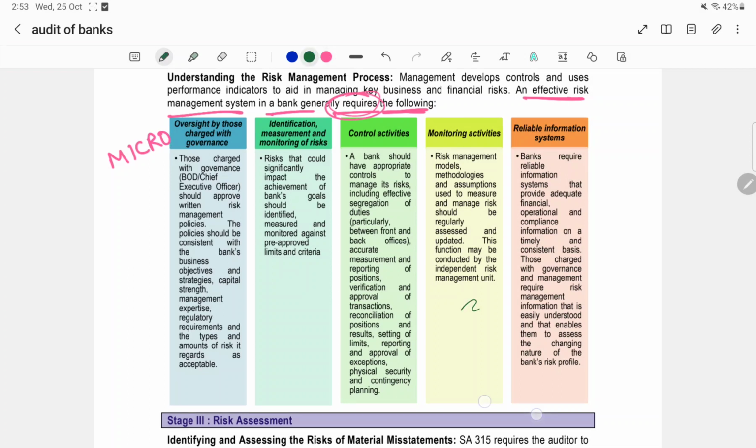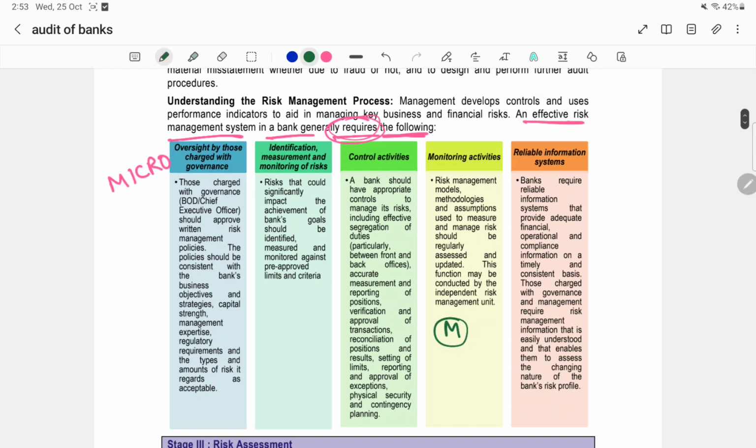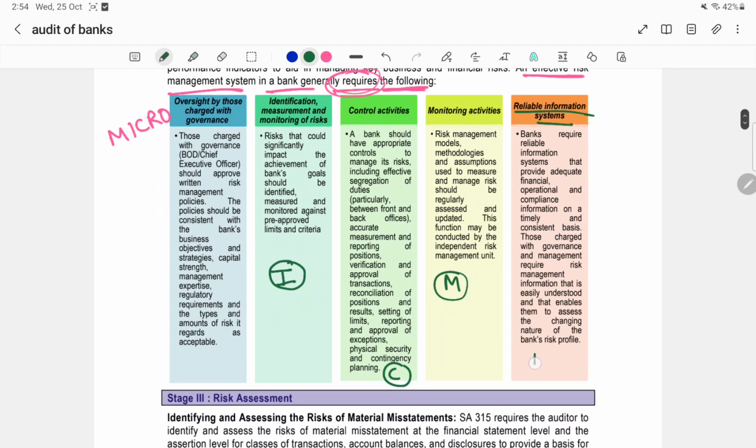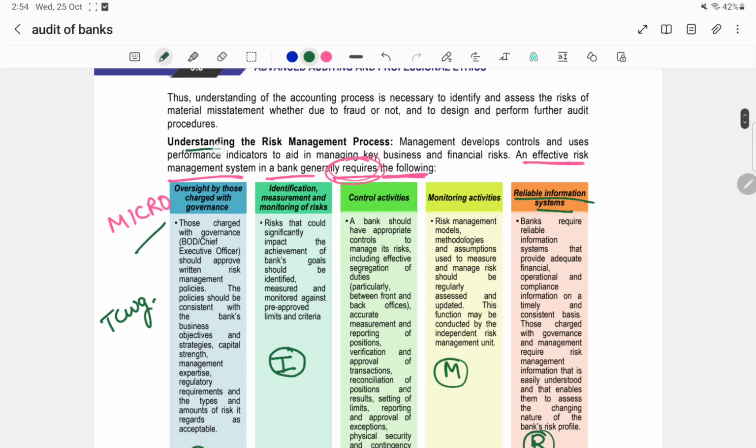MICRO. See, from M you can remember monitoring activities. Then from I you can remember identification, measurement and monitoring of risk. From C you can remember control activities. From R you can remember reliable information systems. From O you can remember oversight by those charged with governance, that is oversight by TCWG. So you can easily recall the steps of this. Requires understanding the risk management process, that is MICRO.